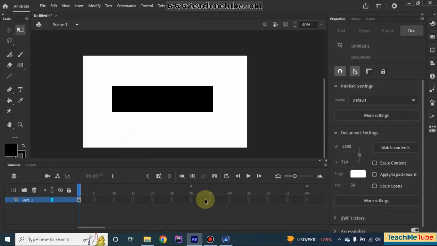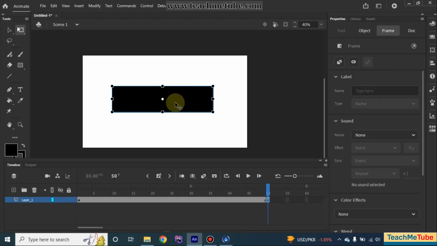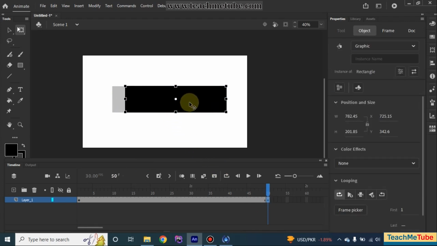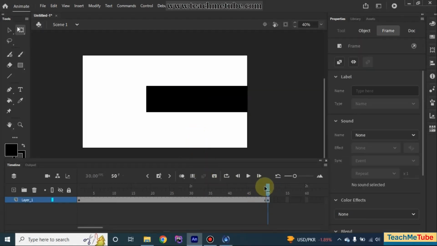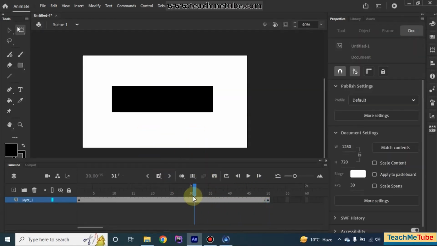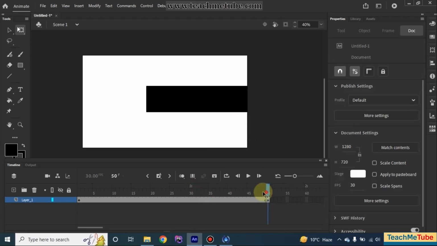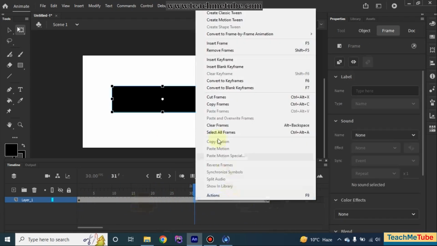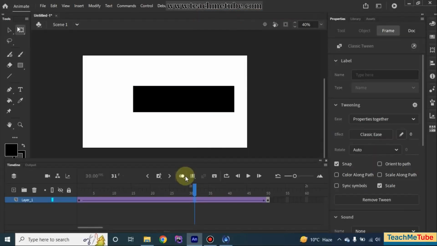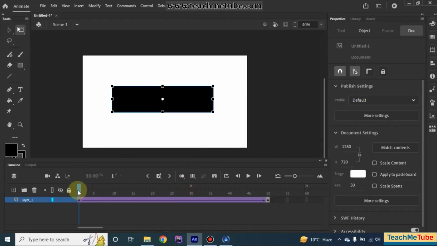Now if I insert a keyframe here on the 50th frame, and drag the rectangle to the right side like that, I want this rectangle to move to this point very smoothly. So what I'm going to do is right click between these two keyframes and create a classic tween. Now you can see that the rectangle is moving very smoothly.